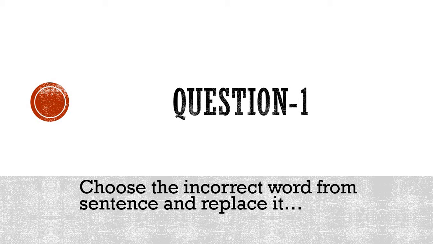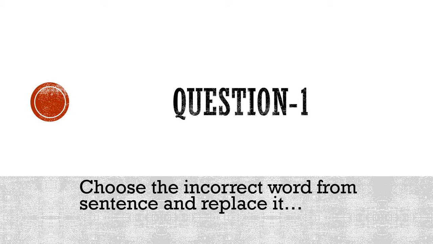If you have the questions ready, you can underline the incorrect word so that the work will be easier for you. Then you just have to write the correct word. So I will suggest you underline the incorrect word if you have written the questions, and then just write the correct word or replace it. I hope that almost all the students have written the questions, because I gave you the questions a day or two before.